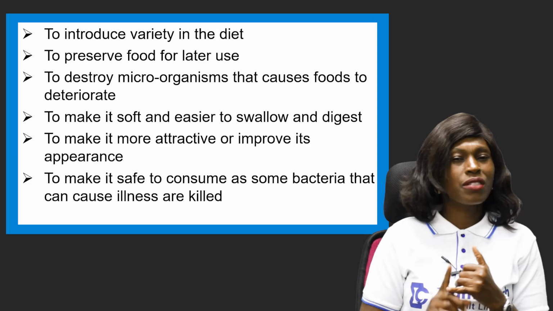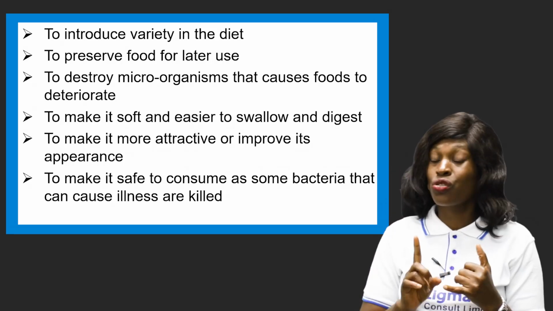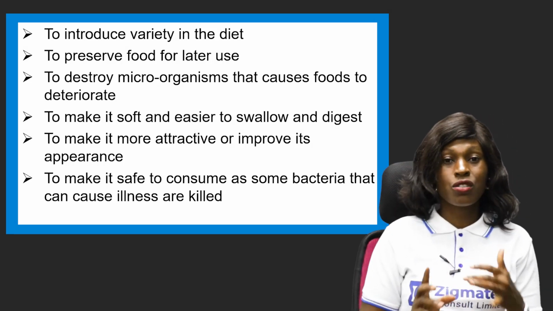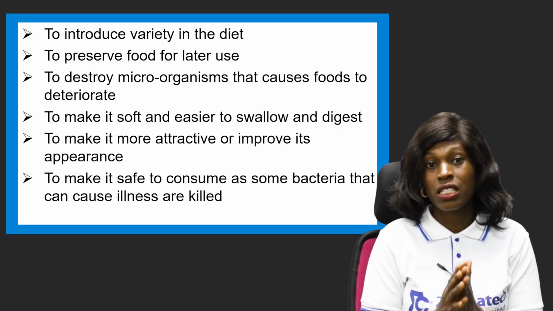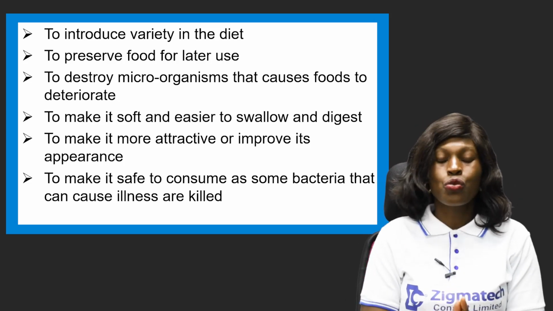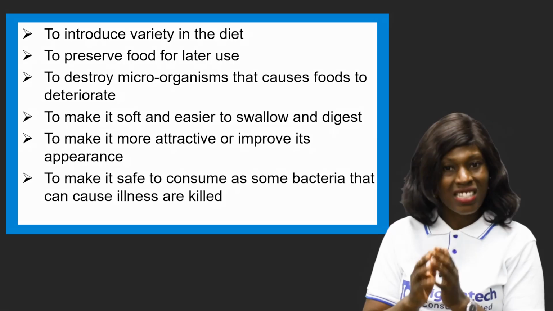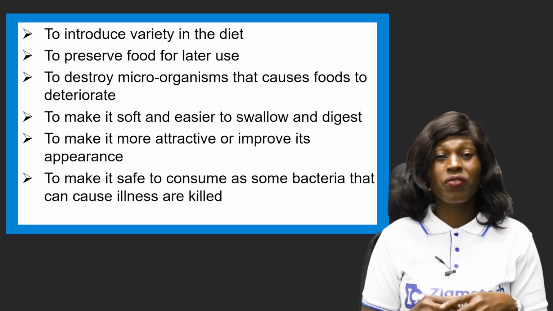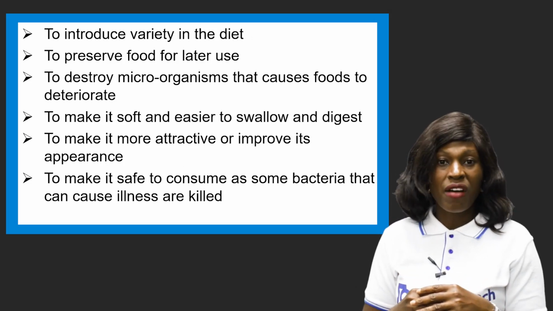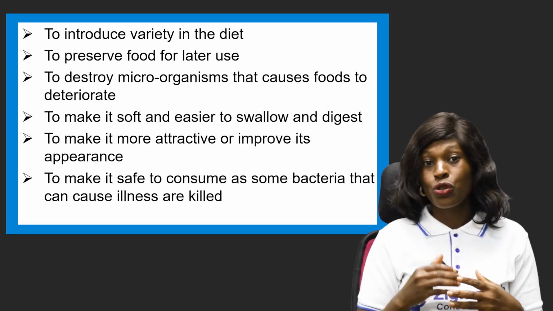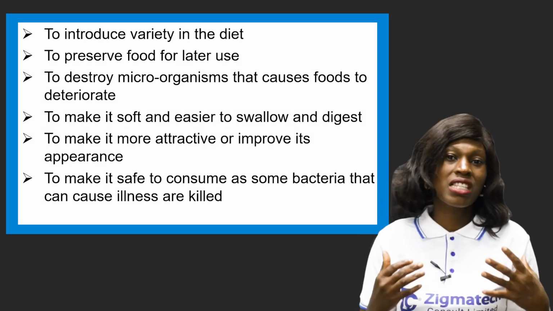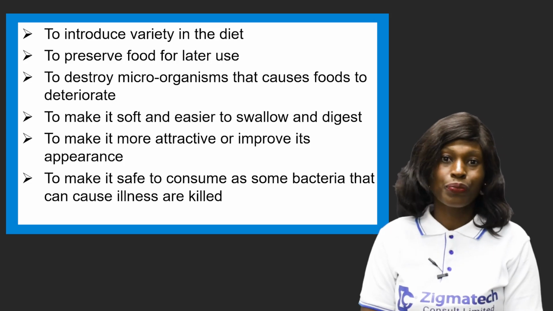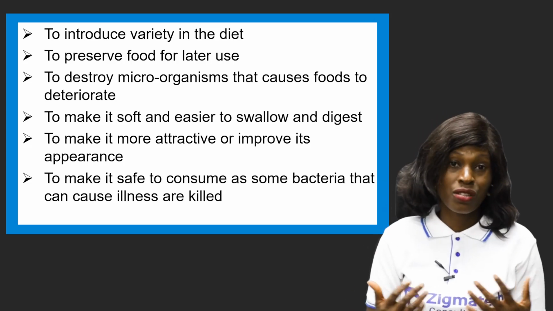Another reason, which is very important, why we cook food is to do what? To destroy microorganisms, okay, that cause food to do what? To deteriorate, to get spoiled and bad. Now, you cook food because you need to destroy some microorganisms. Some of these raw foods are very contagious, and if you don't cook them, you're going to be taking a whole lot of illness to yourself, okay?